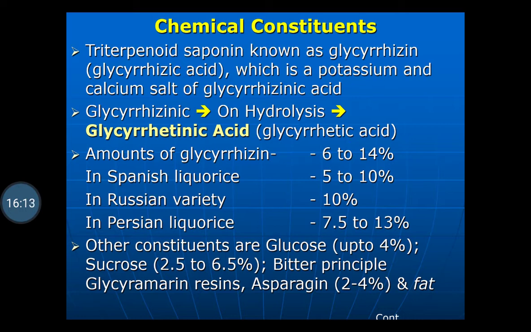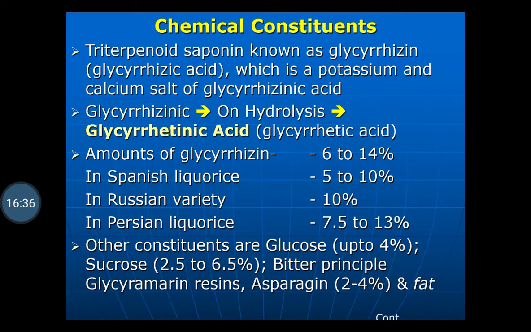So the main constituent is glycyrrhizinic acid, and the amount of glycyrrhizin in Glycyrrhiza glabra is 6 to 14%. In Spanish licorice it is 5 to 10%. In the Russian variety it is 10%, and in Persian licorice it is 7.5 to 13%.